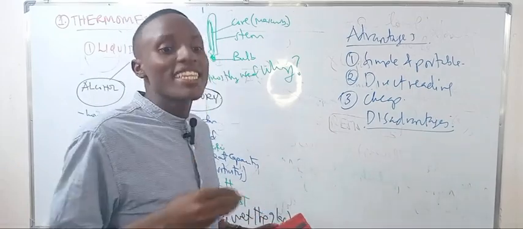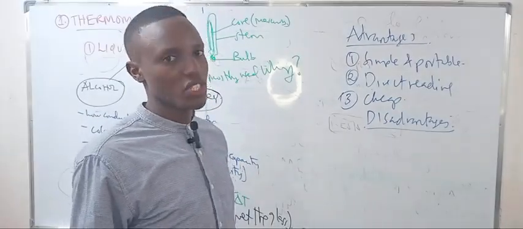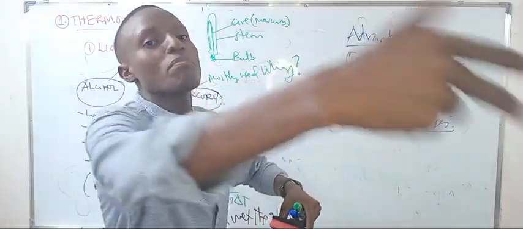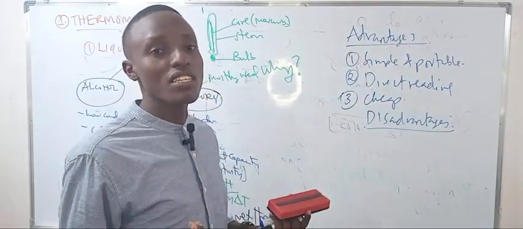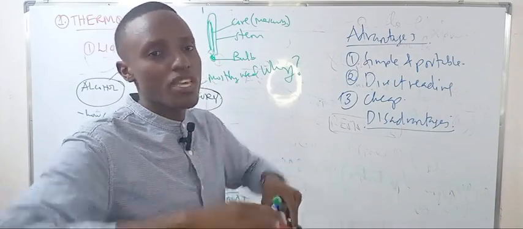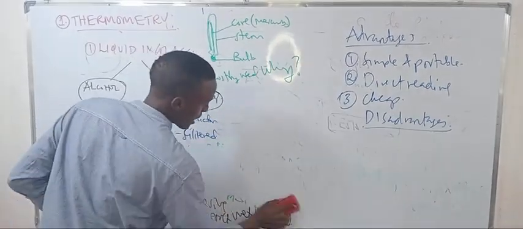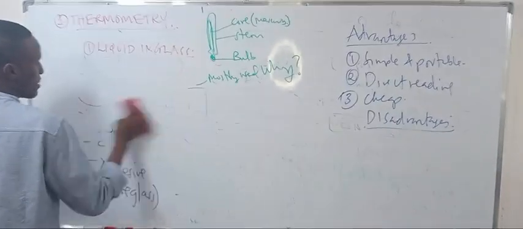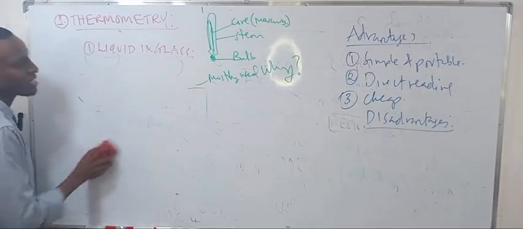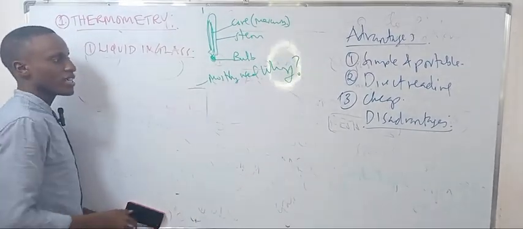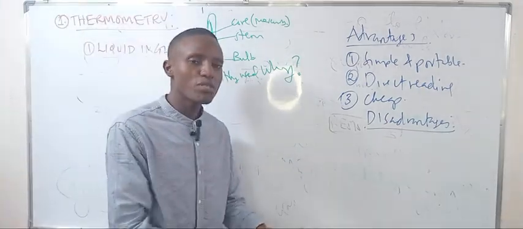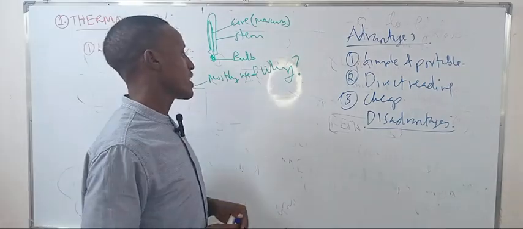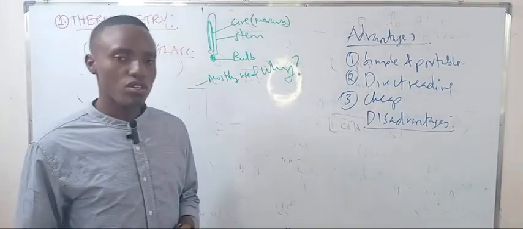You say they need to absorb heat from the hot object so as to attain the same temperature, a state we call thermal equilibrium, so as to display the temperature of the hot object.